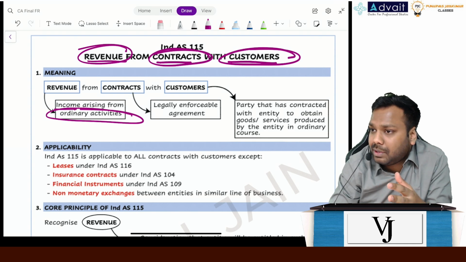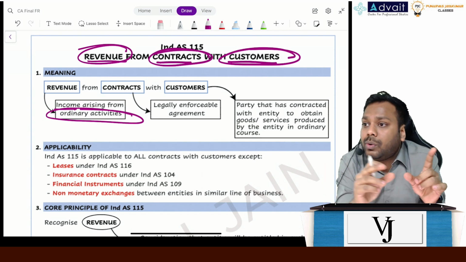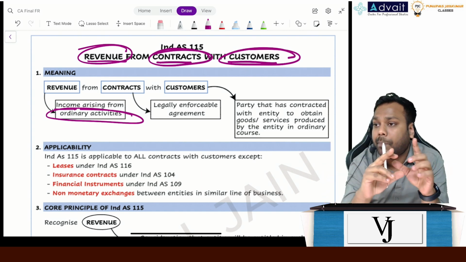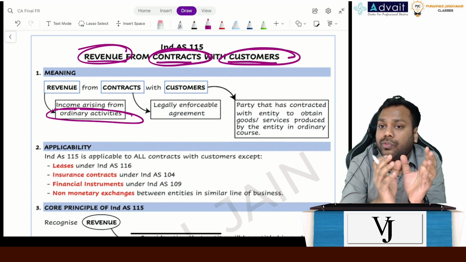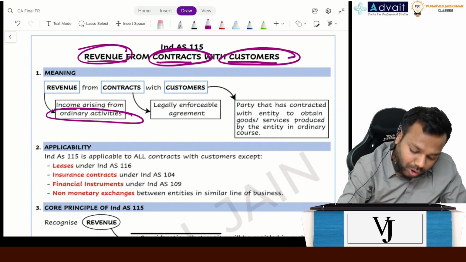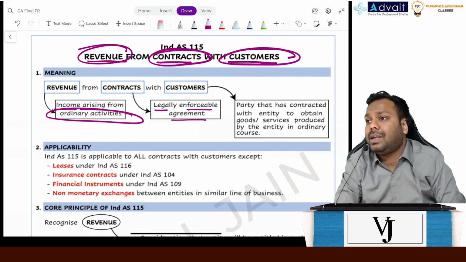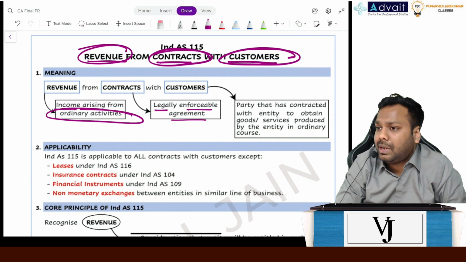Is it clear, everyone? The meaning of revenue. So revenue and income are two separate things. Income is a broader picture and revenue is one part of the income. Okay. Now coming to contract. In a contract, for now, understand it's a legally enforceable document.